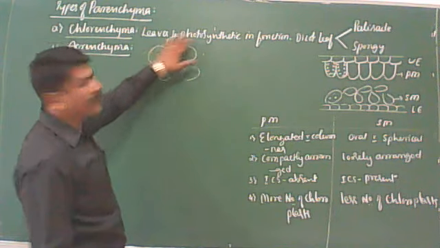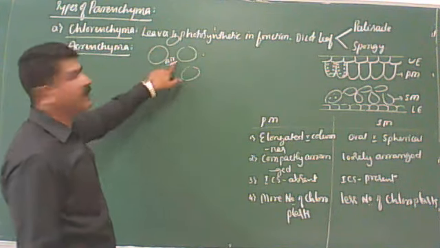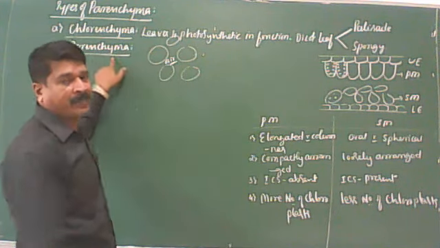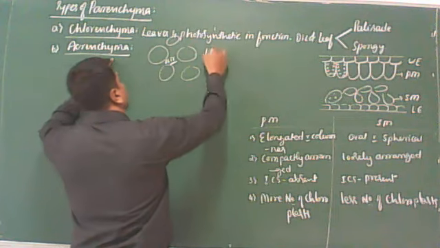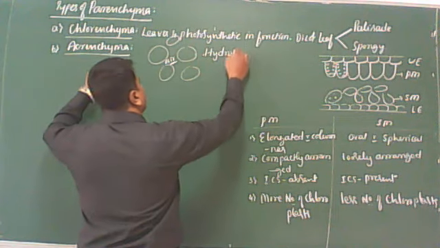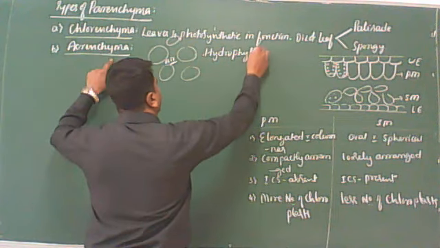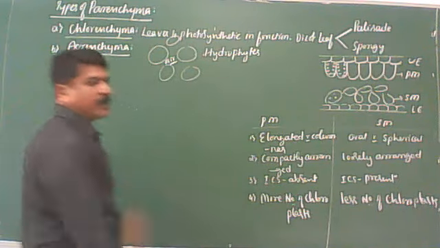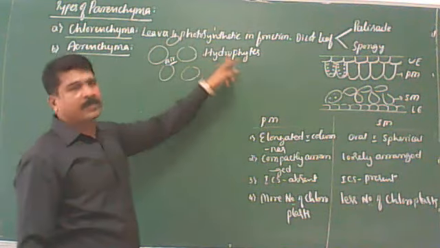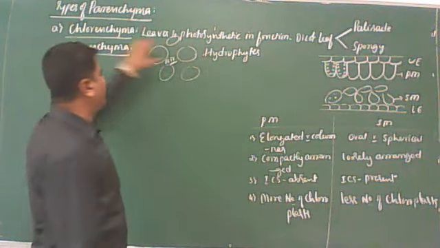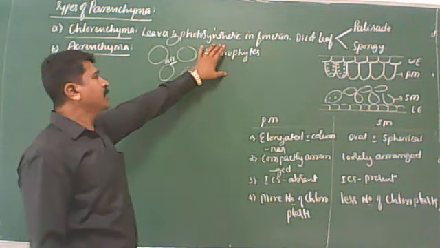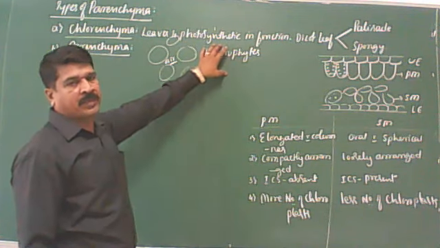Aerenchyma is always present in hydrophytes, nothing but aquatic plants.